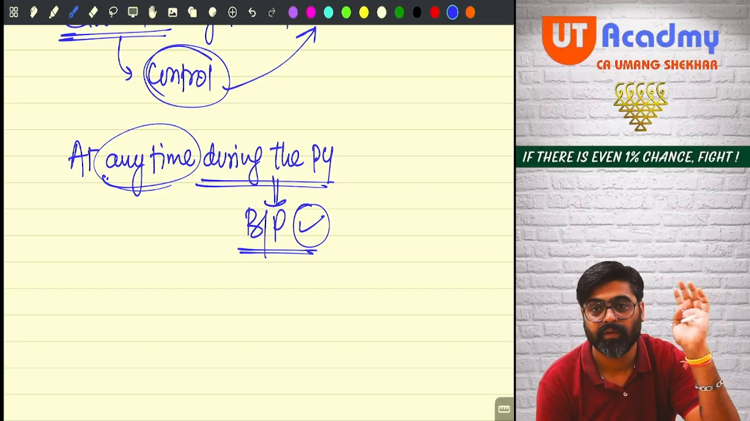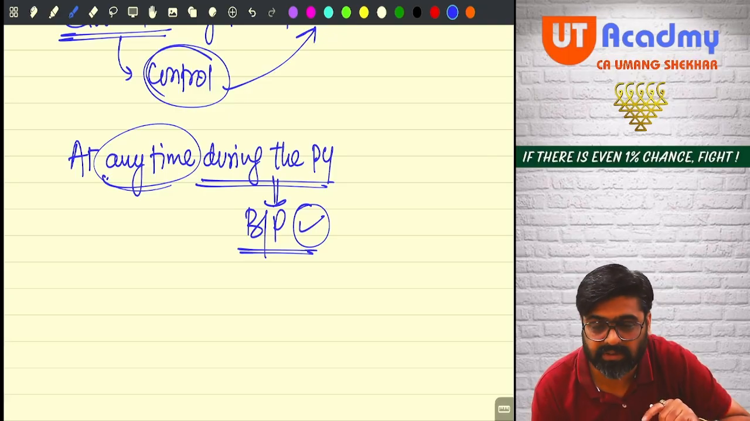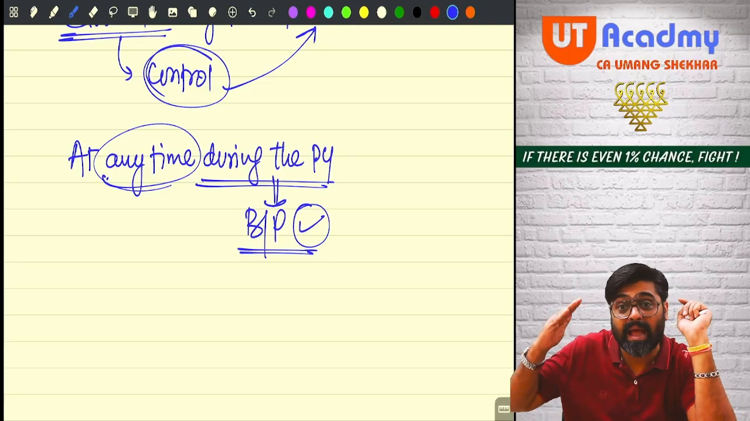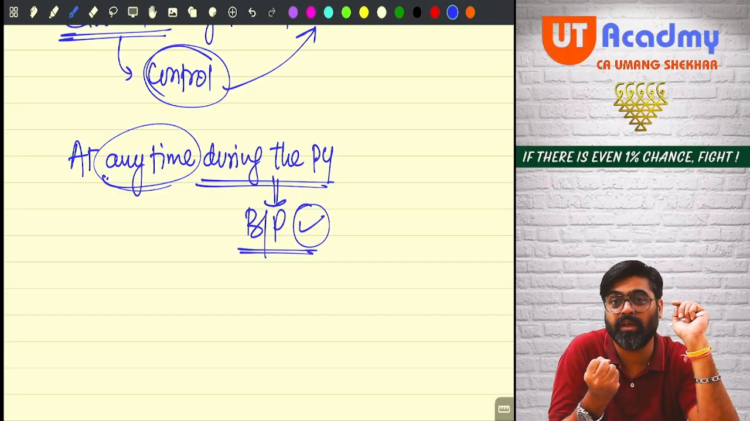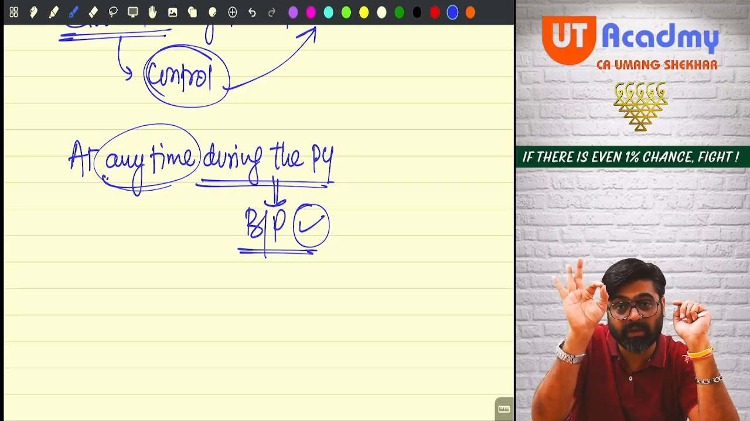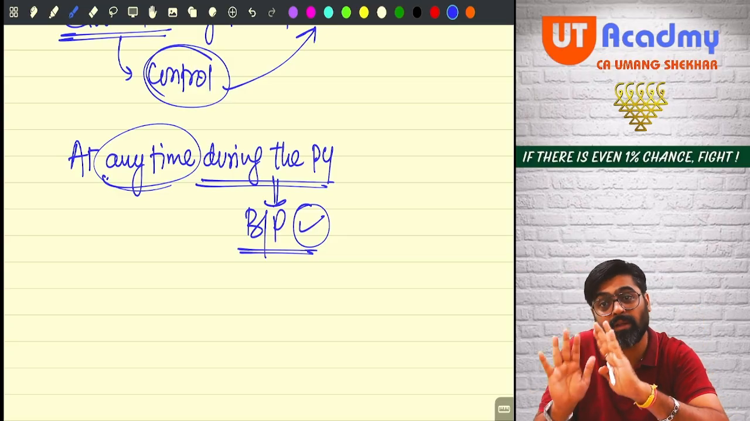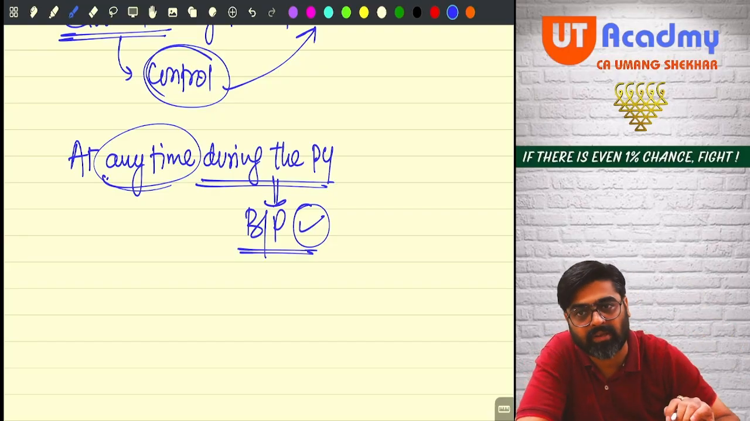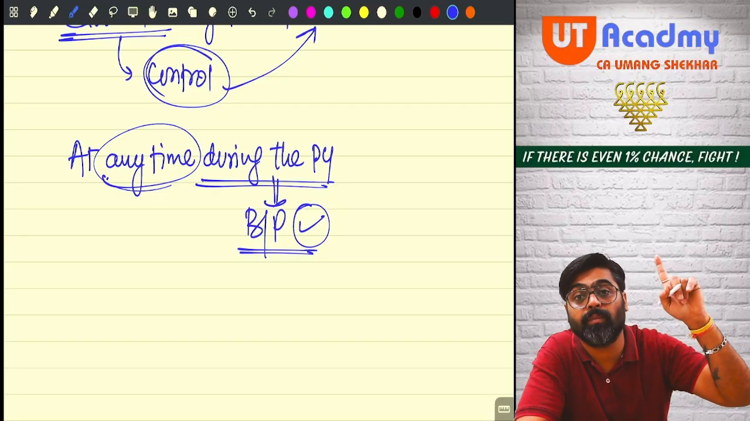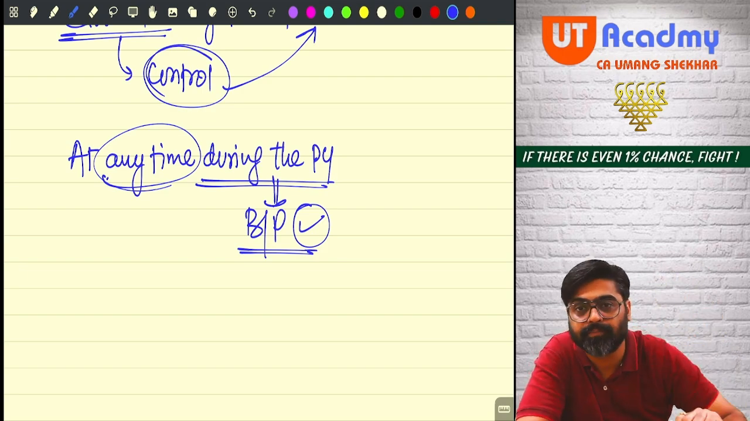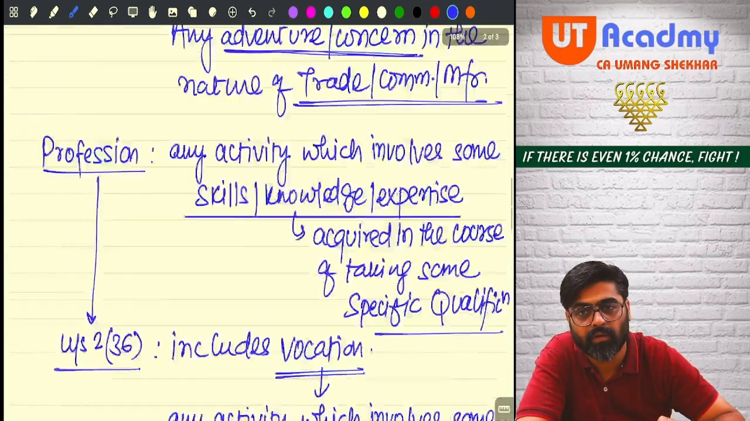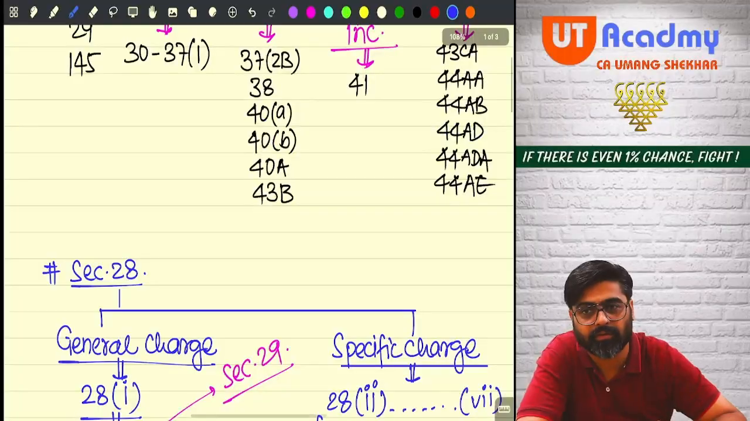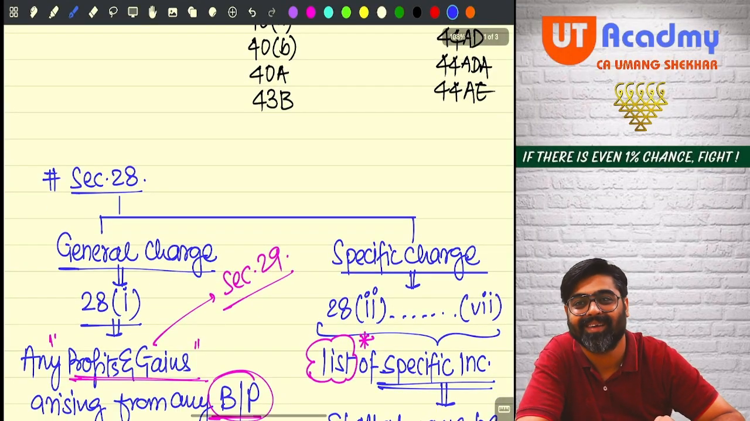Got it? So did you understand all these three conditions? First is business or profession carried on by the assessee, meaning in the control of the assessee. And that business or profession must be carried out at any time during the previous year. Then whatever profits and gains arise from this business or profession will be charged under the head PGBP during the assessment year. Got it, everyone? But how to calculate that profit or gains?